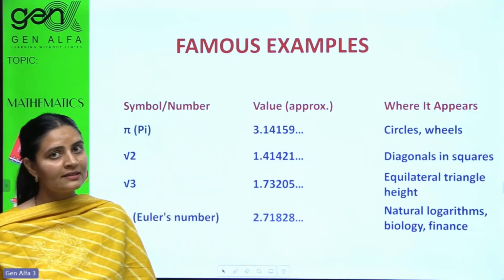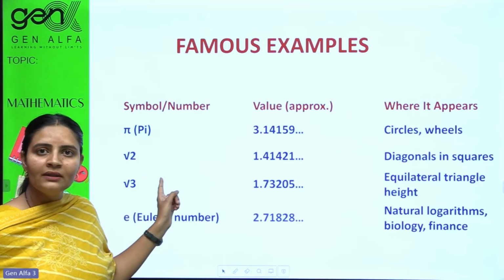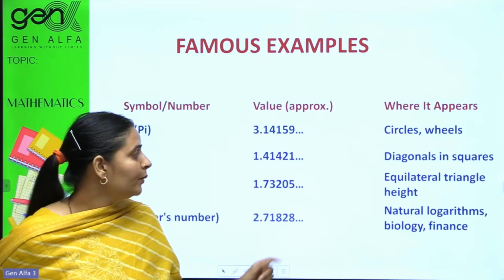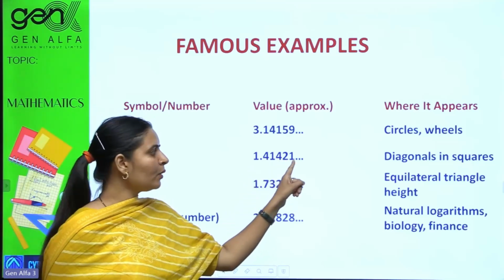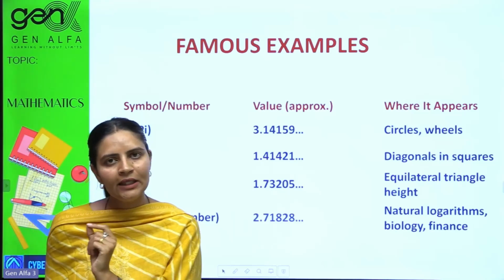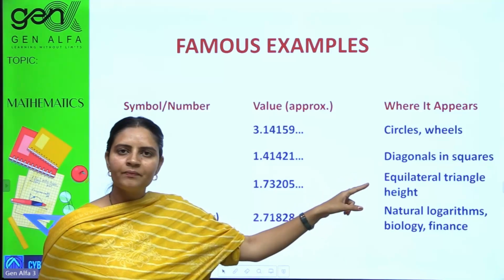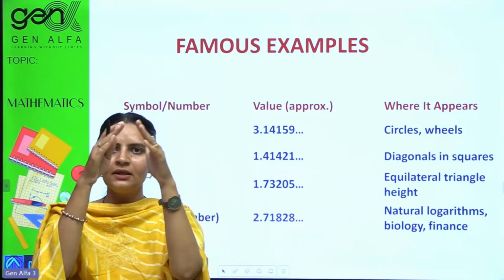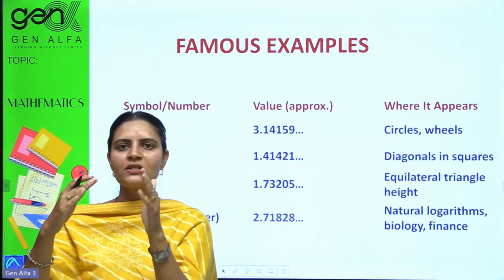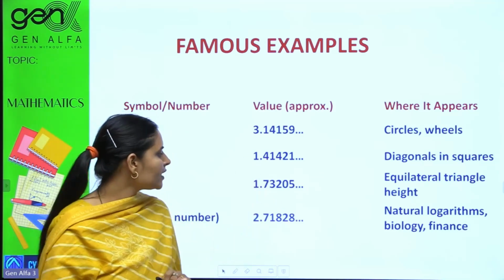But where do we use it? In circles. A wheel is itself a circle. And under root 2, the root ones. Some of the roots are also taken as irrational numbers because after finding their roots, the dot, dot, dot is for non-terminating, meaning it keeps on going. We don't have any end. So diagonals in squares: suppose you have a square of 1 unit, and the diagonal will be the hypotenuse of that. So what would it be? Under root of 1 square plus 1 square, that would be your under root 2. So that is also an irrational number.